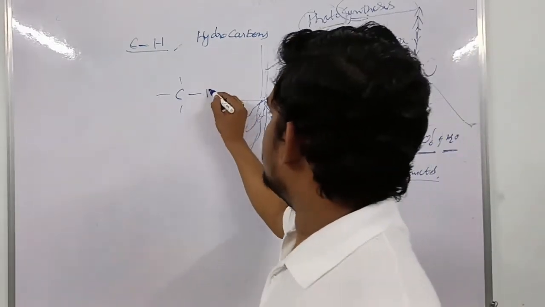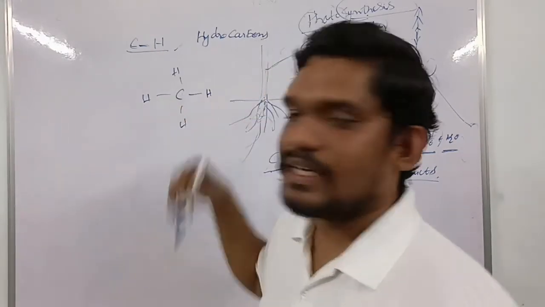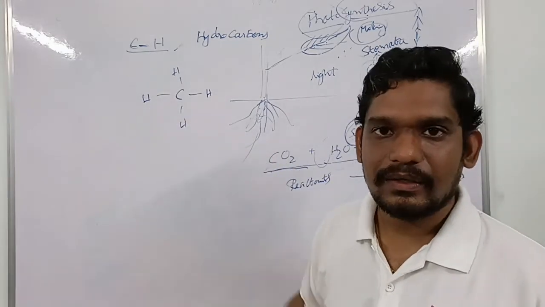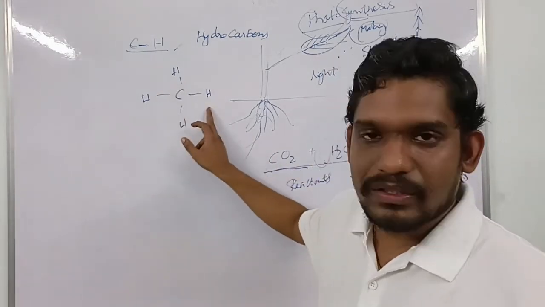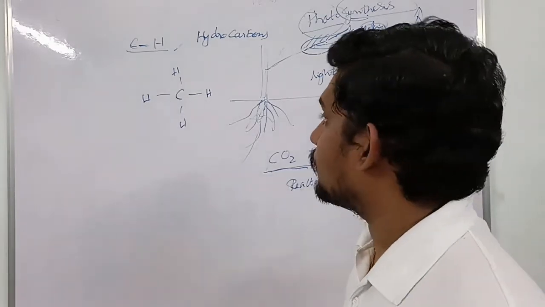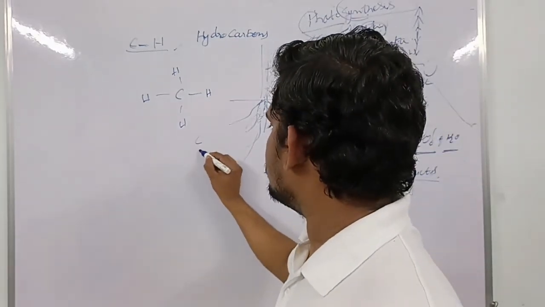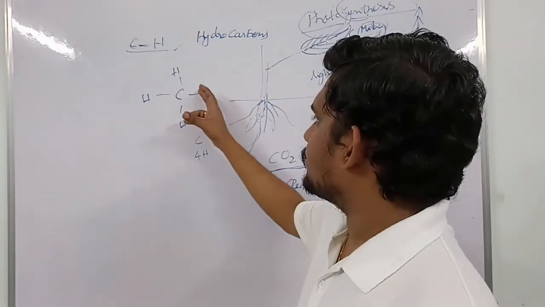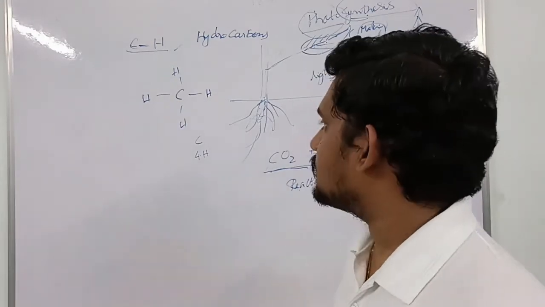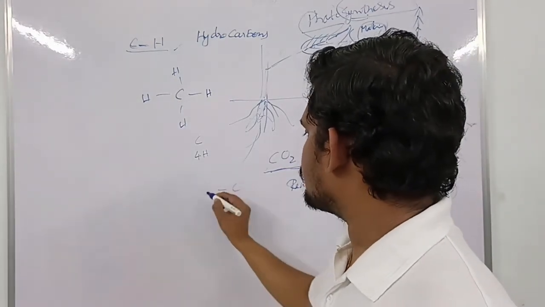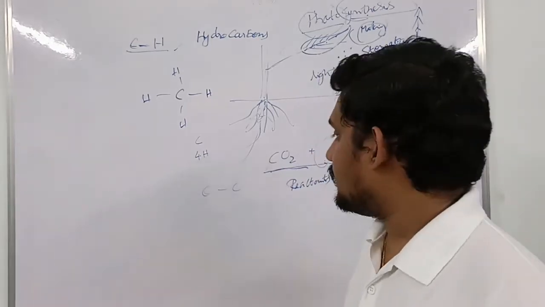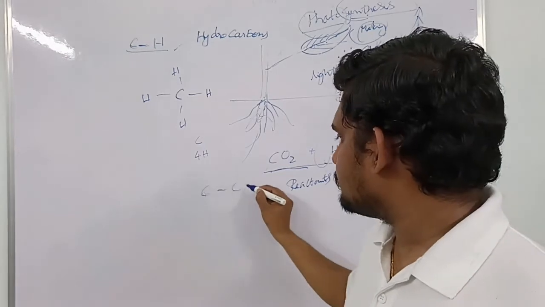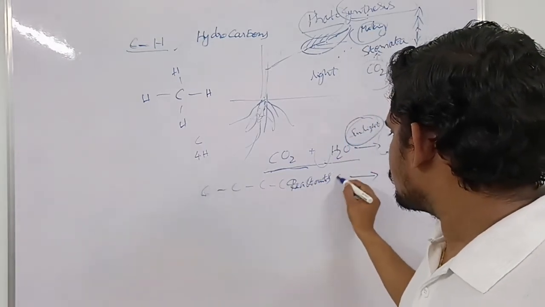So for example, if it holds hydrogen, H, H, carbon holds hydrogen. How many hydrogens are involved here? That means carbon makes four bonds with four hydrogen atoms. Carbon forms four bonds with four hydrogens. So these are called hydrocarbons. Depending on the number of carbon atoms and hydrogen atoms, we name them differently, as well as when a carbon atom forms another bond with another carbon atom, and the process goes on.